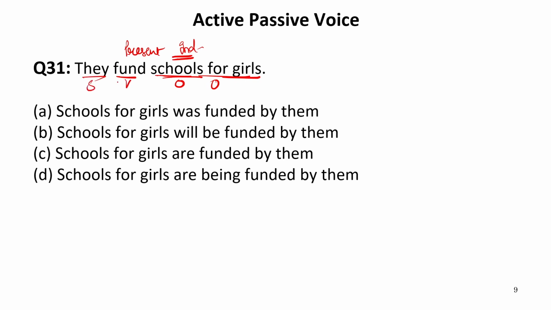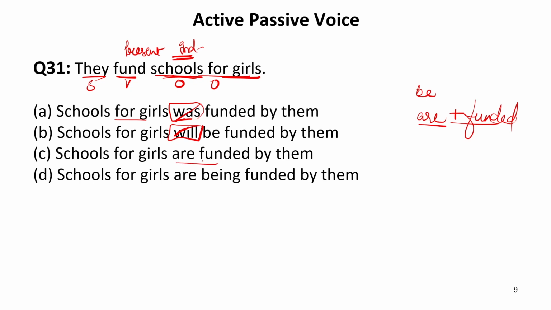Now, if we convert this sentence into passive voice, we'll need form of be, that is are, because the object is a schools, which is plural, so it will come to the subject place. So we need are, then verb third form, so fund third form is funded. Now we have to look for these two words, that is are funded, in the sentence. So school for girls was, now was is past tense, it cannot be the answer. Will cannot come because it is the future tense.